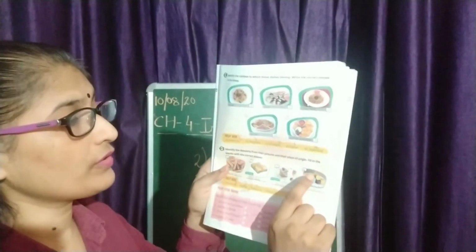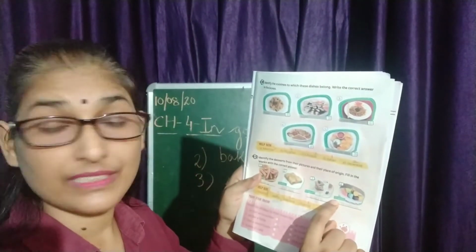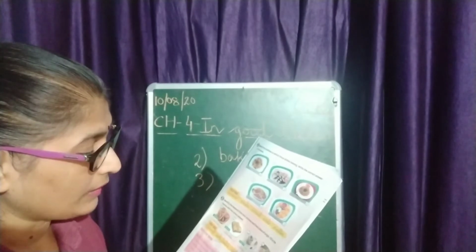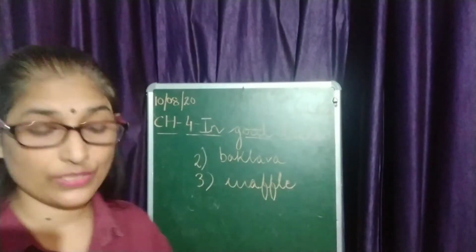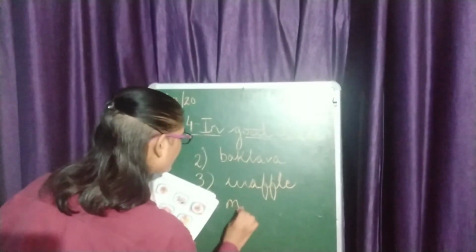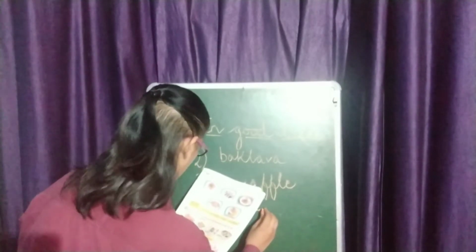Now let's move to this fourth picture, and the place of origin is France. What is the place of origin? This is France. Okay? Now, what is this dessert known as? It is known as macaron. This is known as macaron. Right? Now let's see here. This is macaron.